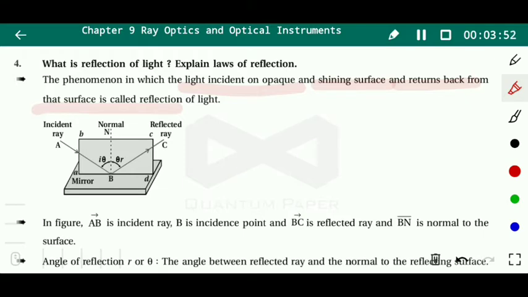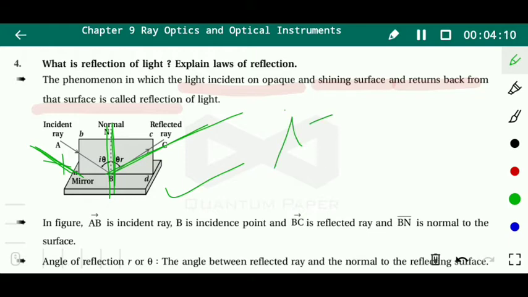Here we have given one figure. See this figure. This is the incident ray, this is the normal, and this is the reflected ray. The angle made between the normal and the incident ray, that is i, is nothing but the angle of incidence.